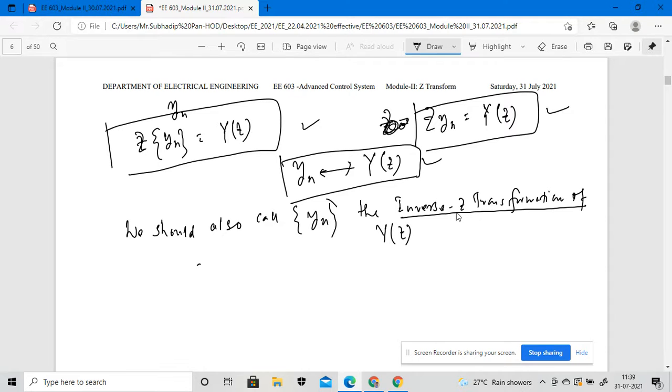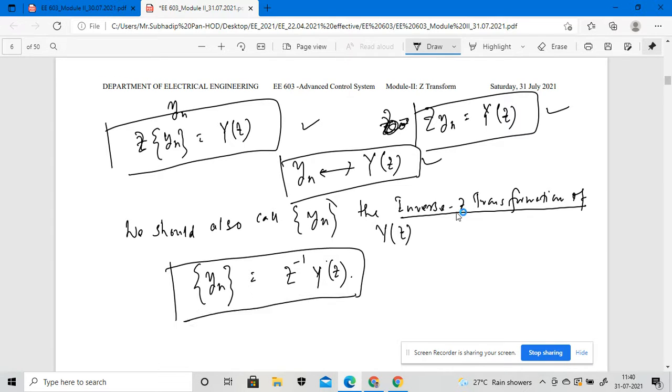The inverse Z transformation of y of n is actually Z inverse of Y of z. Is it clear?